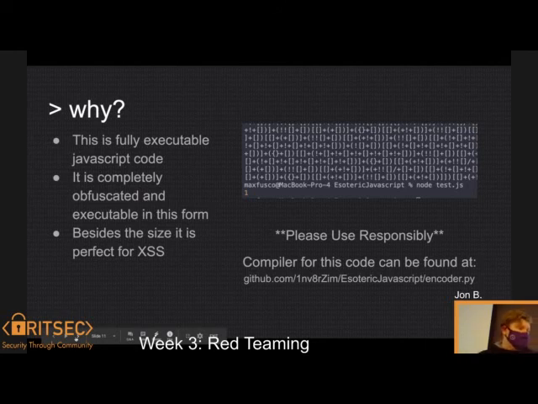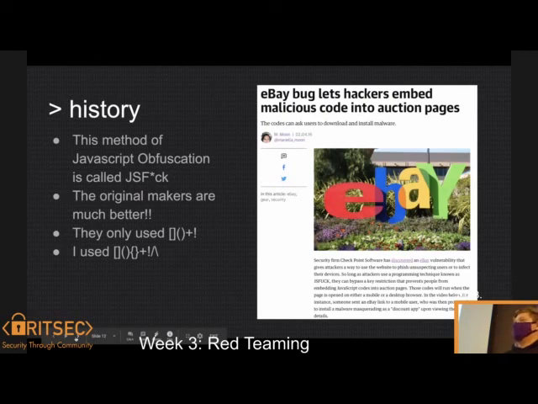And then a little bit further, history on this. This is not the first time anyone's ever done this. I'm not that smart, but the original makers of this called it JSFuck, and they did it much better. They were able to express it in only 6 characters. I did it in something like, what is it, 9, 8? I think, I can't count. Yeah, I did a lot more, and if you ever want to check that out, it's the name of how they called it .com, and it's honestly very interesting to read about.